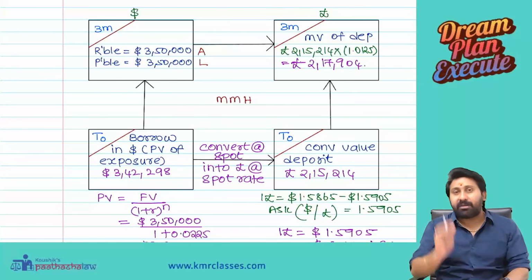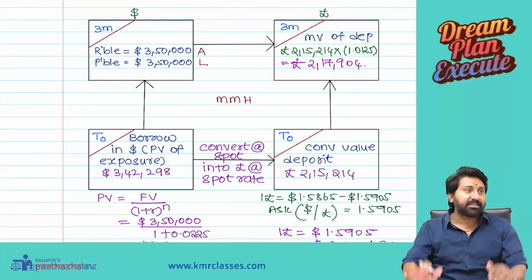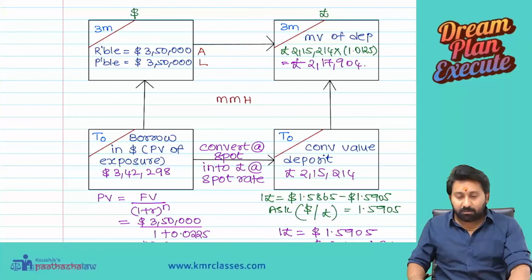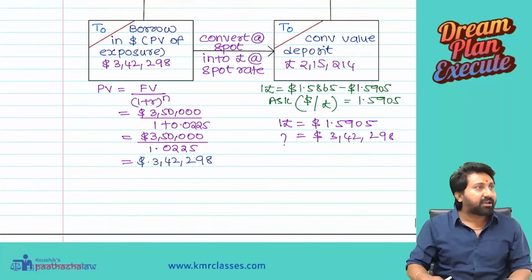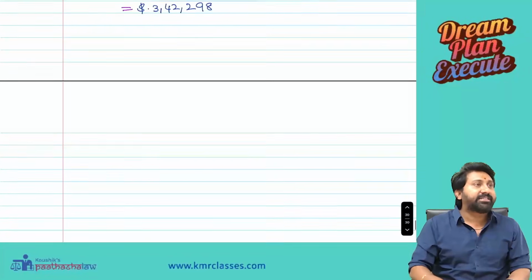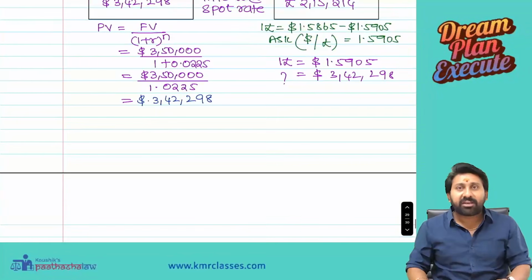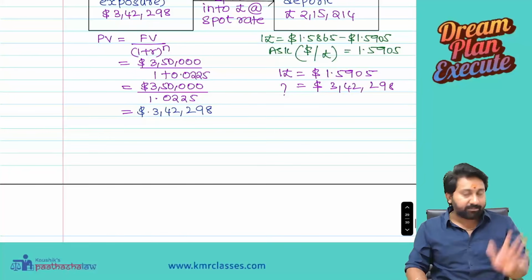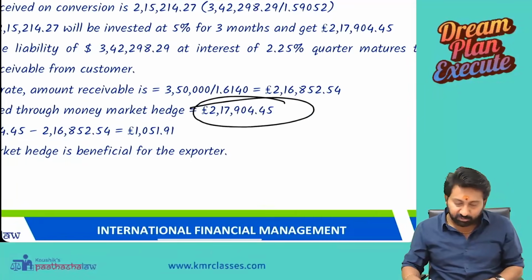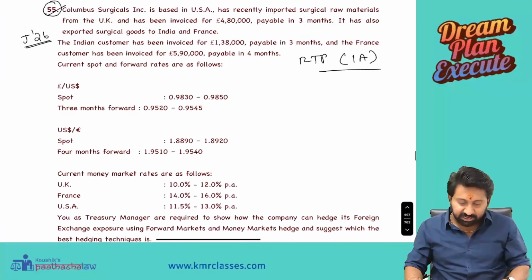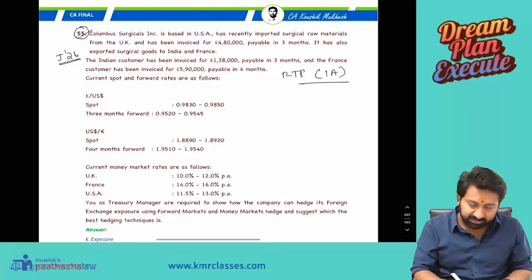This is receivable. For payable, structural changes will happen. Concept is same. What do you mean structural change? With the next question, we will do that together. Okay? 2,17,904 is the receipt you got for $3,50,000. Okay? Next. Let us take another question. Dangerous question. Let us not take these normal ones.